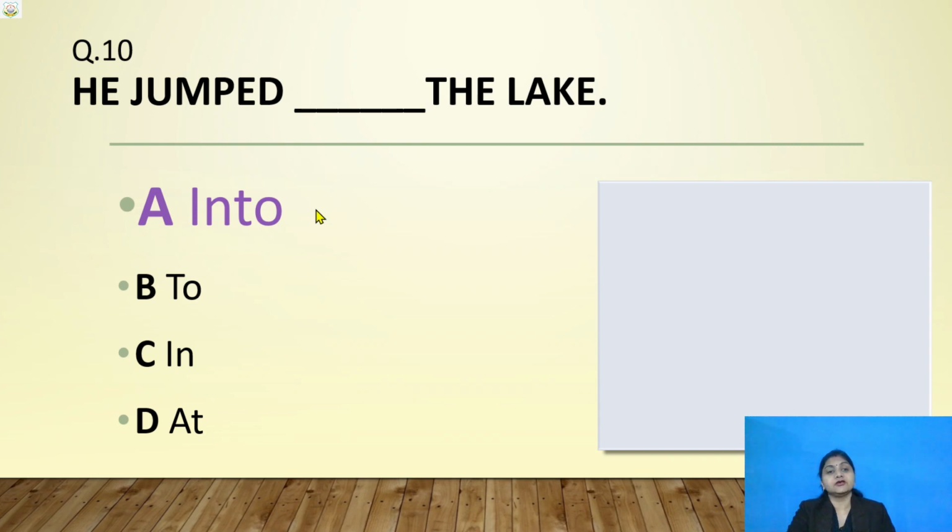Now what you have to write: for B, C or D, meaning to, in, at, you have to give the reason why these three are incorrect. Type your answer within a minute because our class is about to be over.